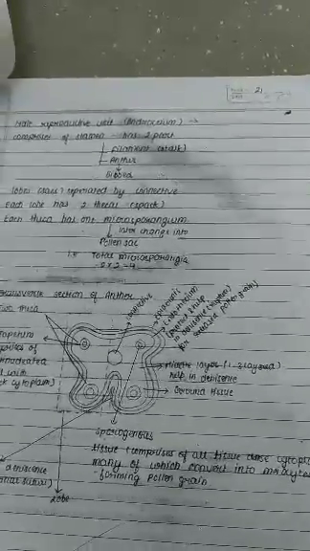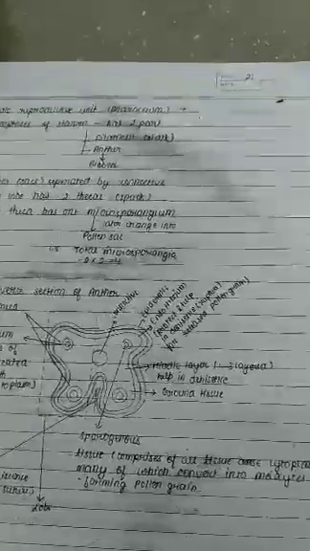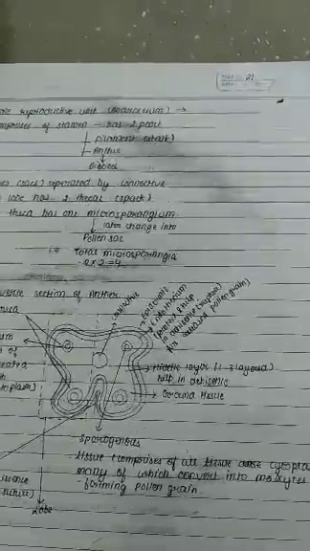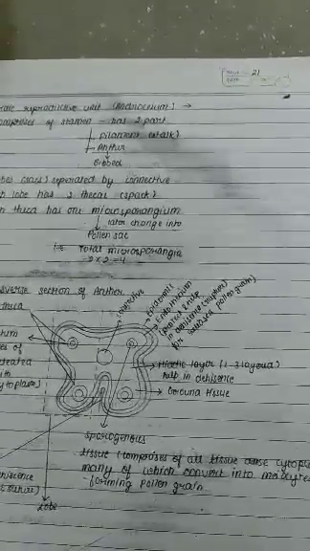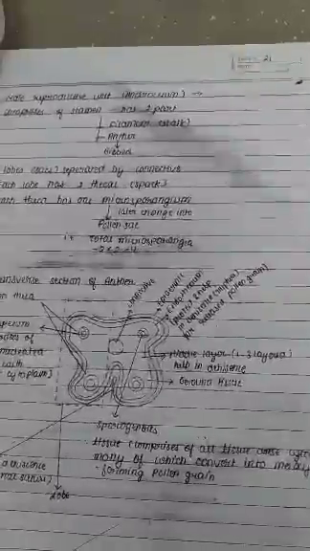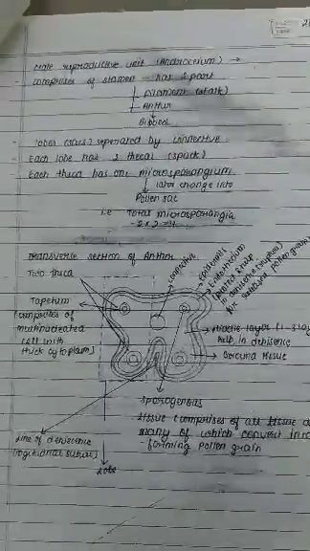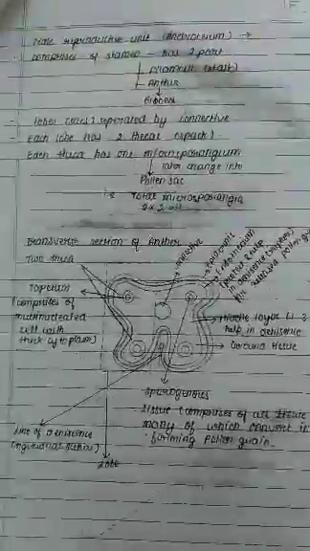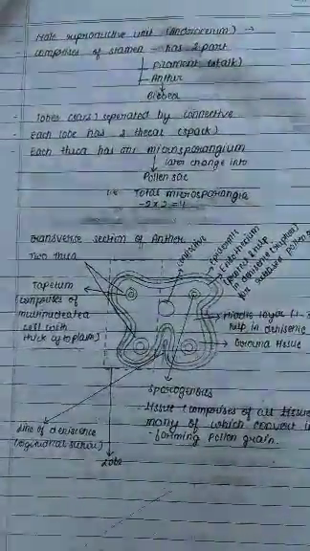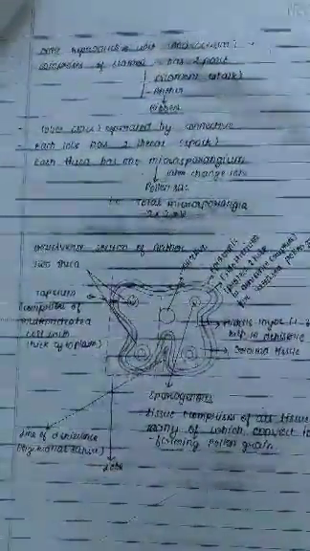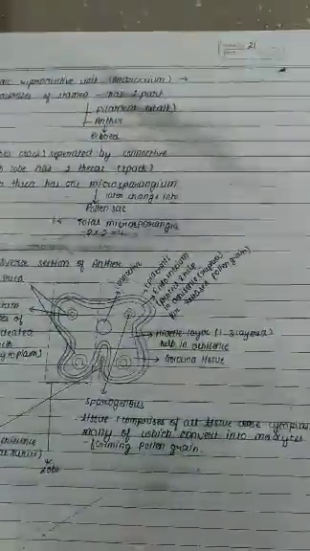Now, the transverse section of the anther. If we take the anther and cut a transverse section, we will get this pattern. Let's see what we get. It's very important for the board examination. Sometimes it's asked to draw the diagram of the transverse section of the anther. So let us see.